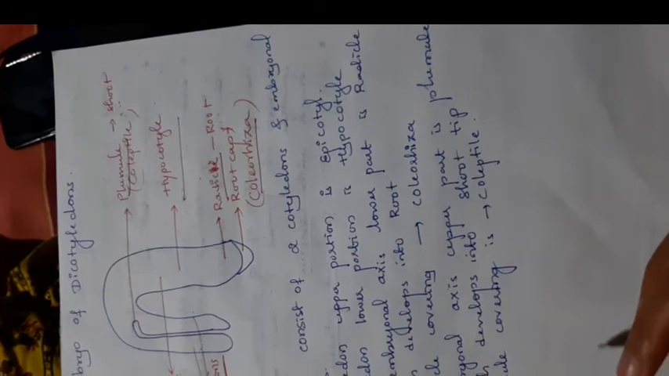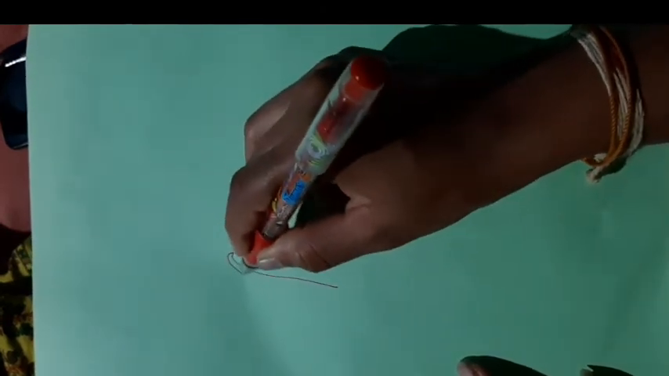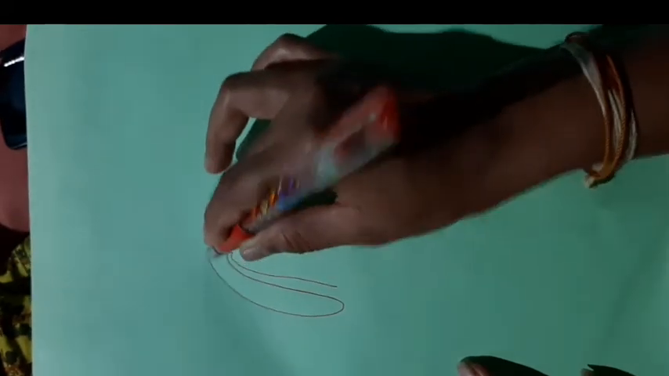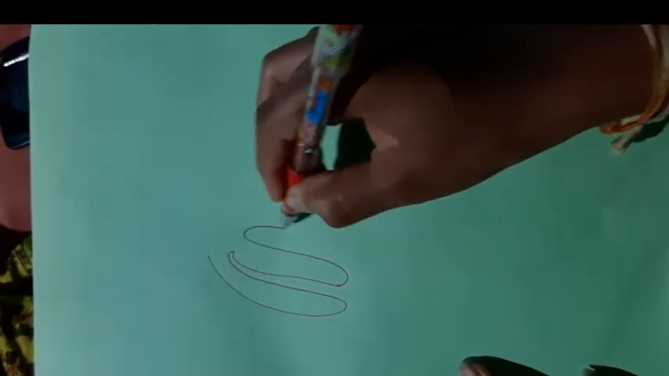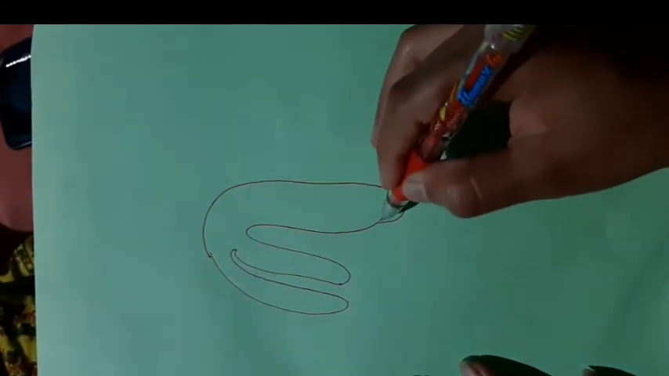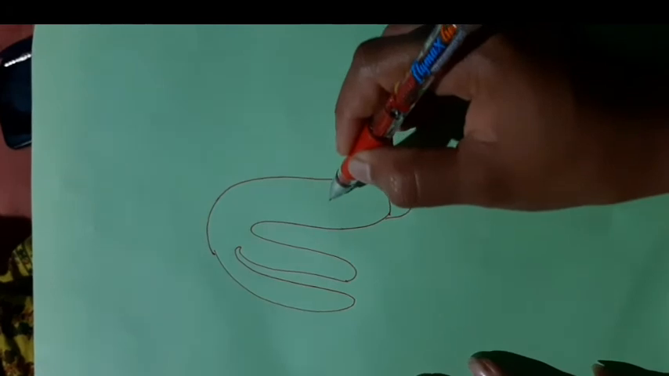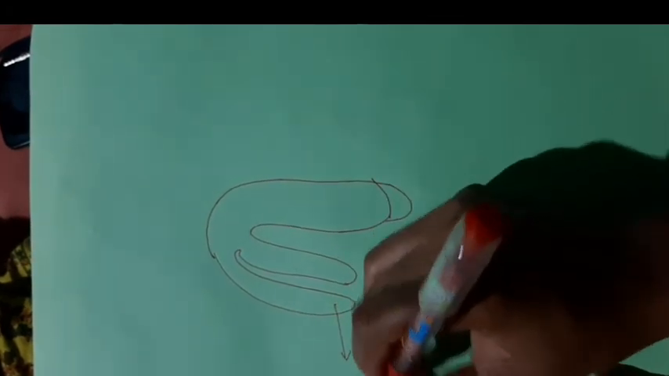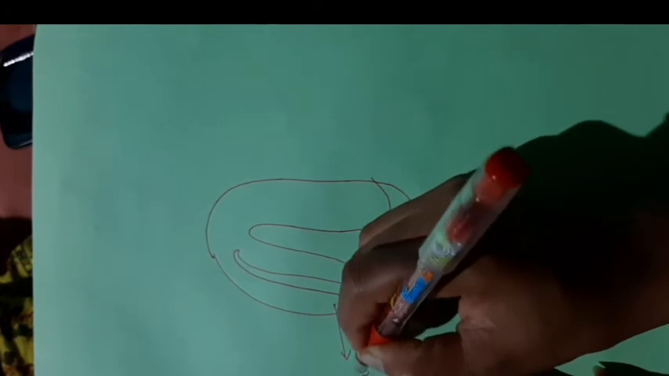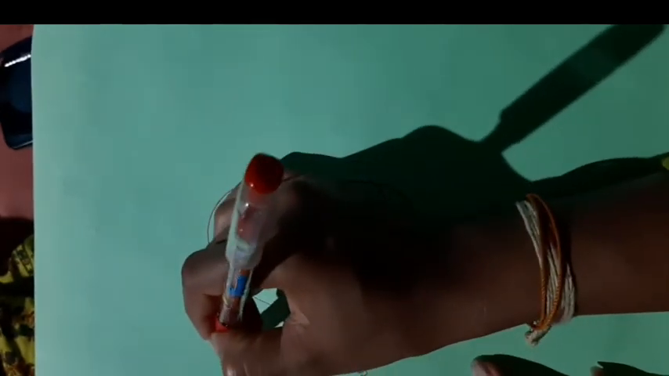Here you can see two cotyledons. I will draw again. Two cotyledons are present in a dicot. It is a very simple diagram. The lower portion of the cotyledon is called the hypocotyl. The upper portion of a cotyledon is called the epicotyl.